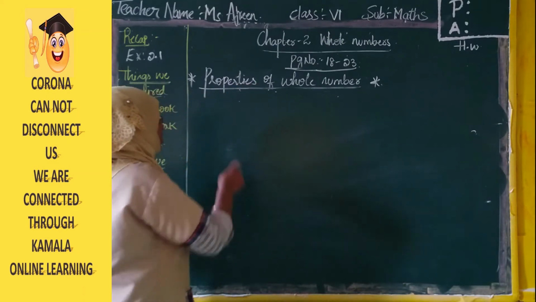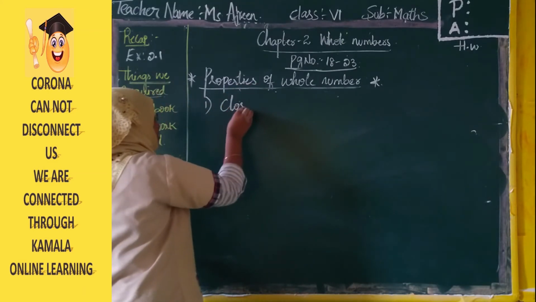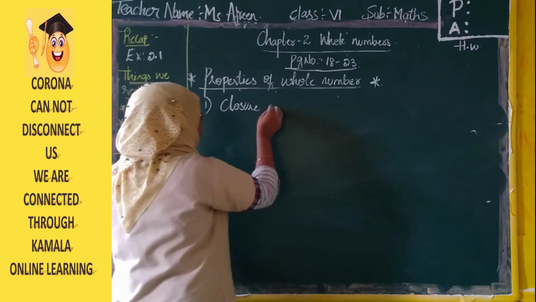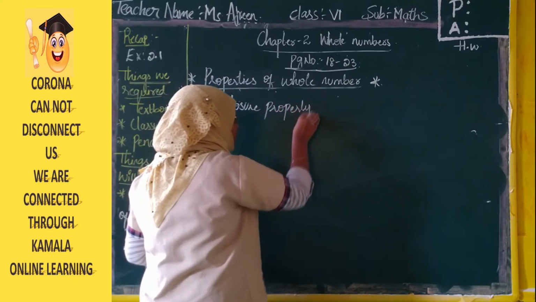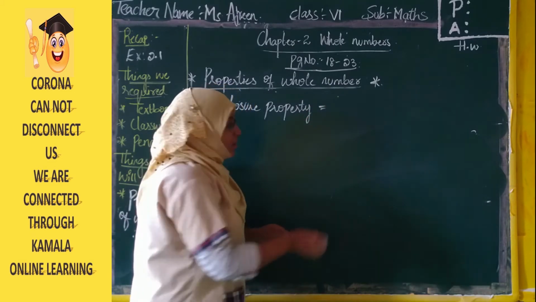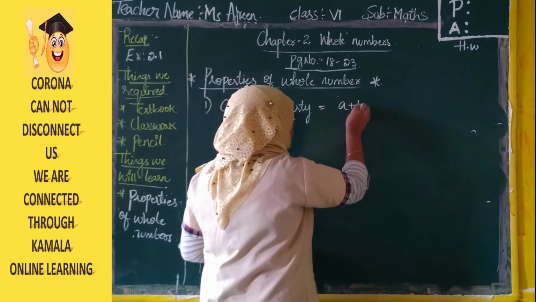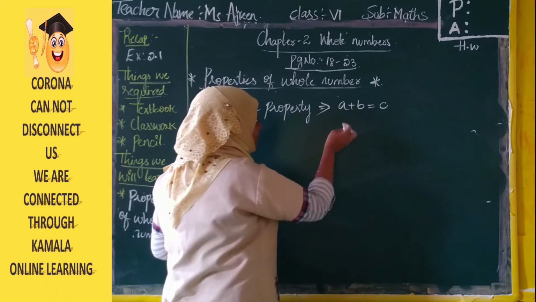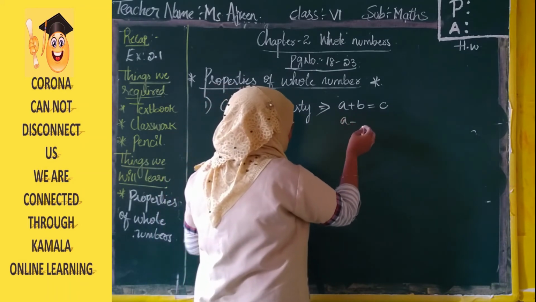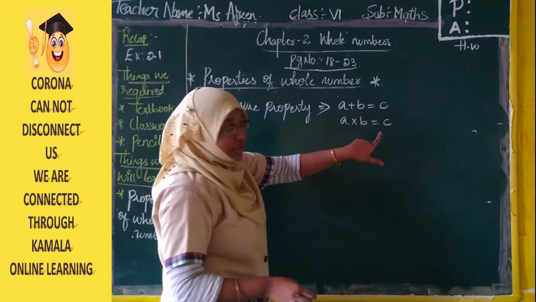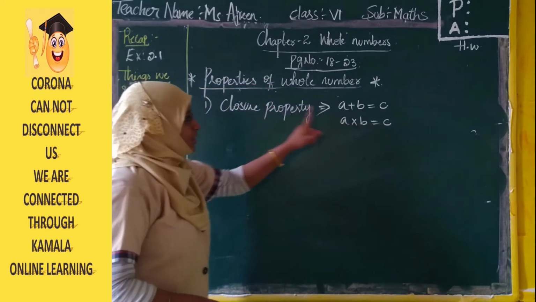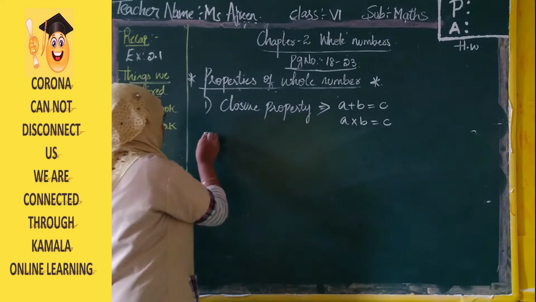Firstly we have closure property, where when you add two whole numbers you get again a whole number. A plus B is C, right? And one more, we have A into B is C. Closure property under addition, under multiplication.